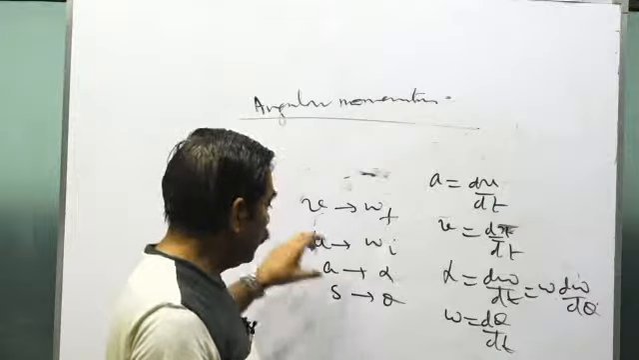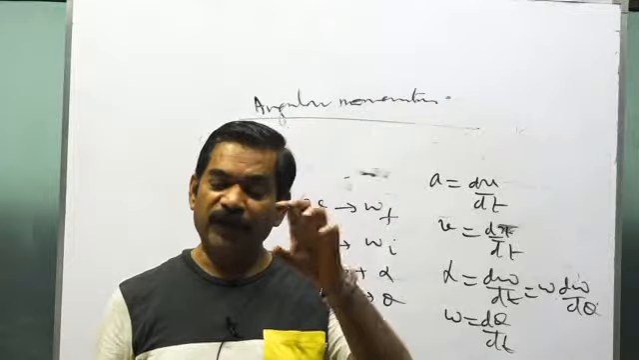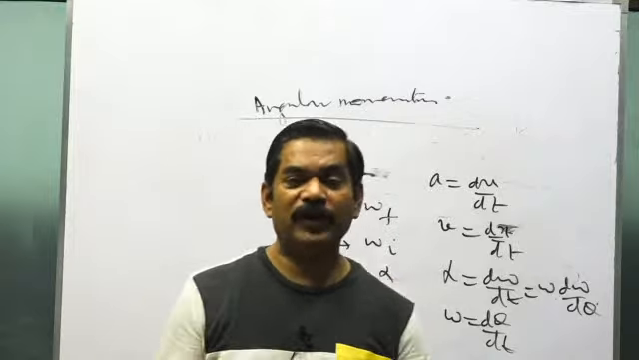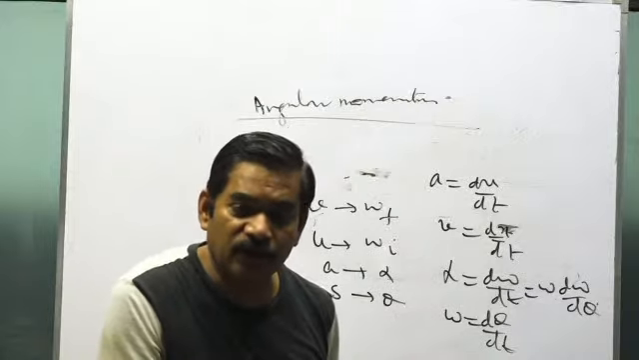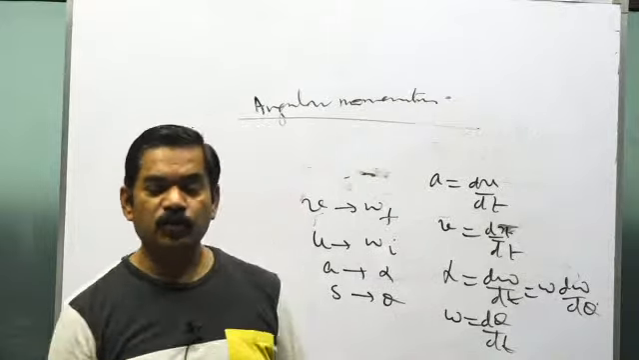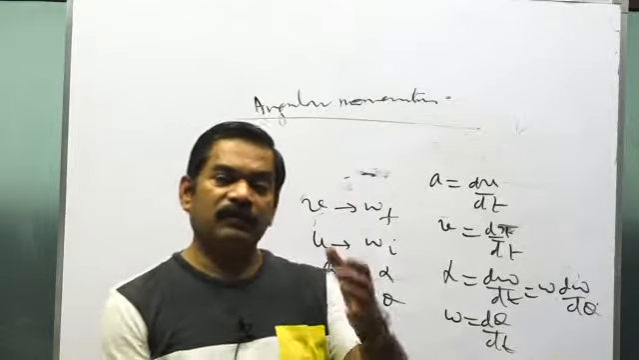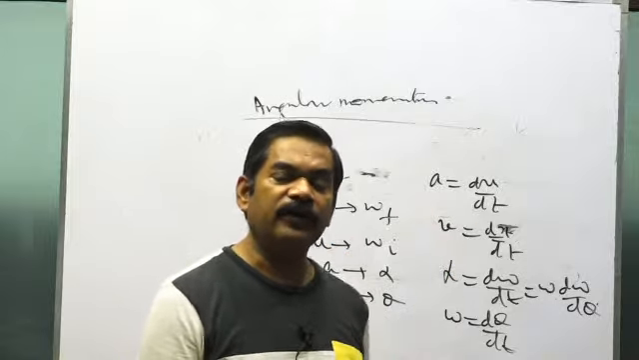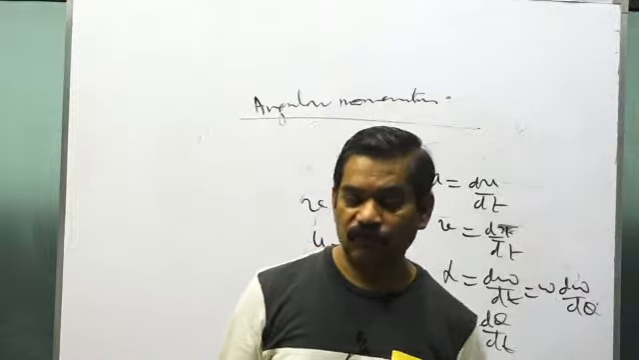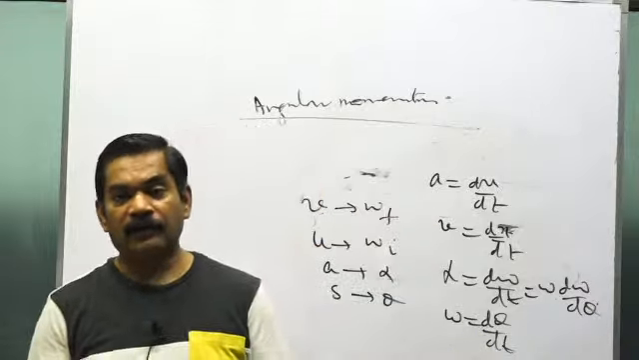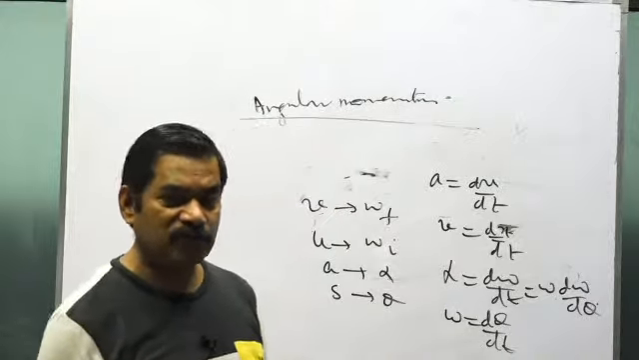Like in translation mechanics, you generally use calculus when it is desired. Suppose they give you the value of x as a function of t and ask you to calculate the velocity. You do what? dx by dt. They give you the velocity as a function of t and ask you to calculate the acceleration. What do you do? dv by dt. Similarly here, if they give you theta as a function of t and ask you for omega, it is d theta by dt. If they give you theta as a function of t and ask you to calculate alpha, first find omega as d theta by dt, then d omega by dt will be alpha. So these are simple questions in which differential calculus is to be used.